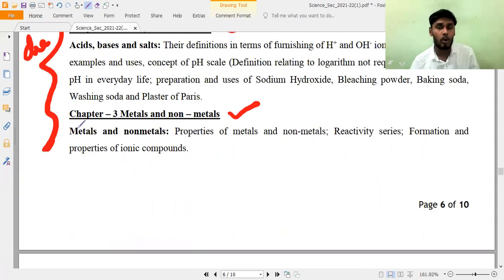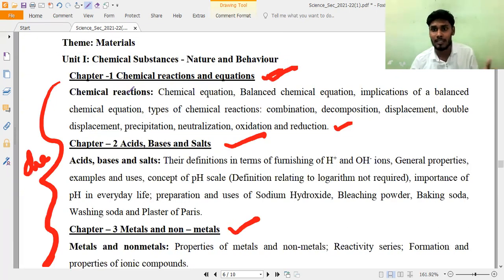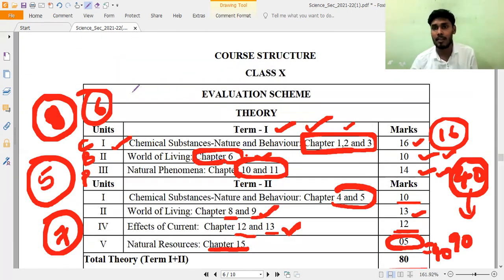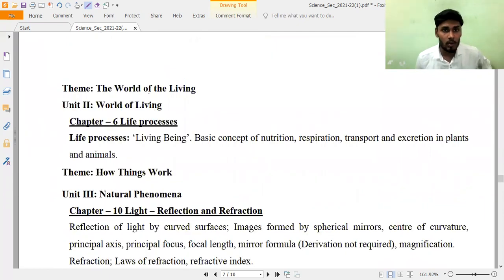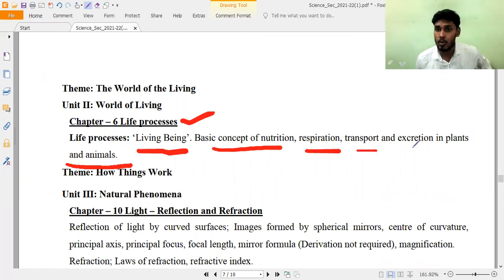For term 1, chemistry is the major syllabus. That is why they are giving the highest weightage, 16 marks, to chemistry. The second highest weightage is 14 marks from physics, and the least weightage is for biology, because there is only a single chapter, so they are giving only 10 marks, totally 40. In biology you may observe the world of living, only chapter number 6, which is very little: life processes, living beings, basic concepts of nutrition, respiration, transport, and excretion in plants and animals. That's all. This is the only chapter for term 1 examinations.